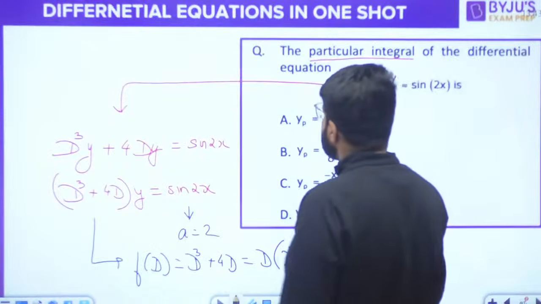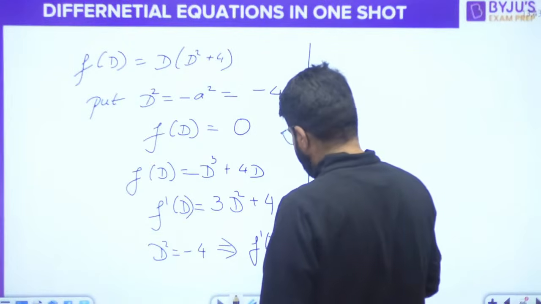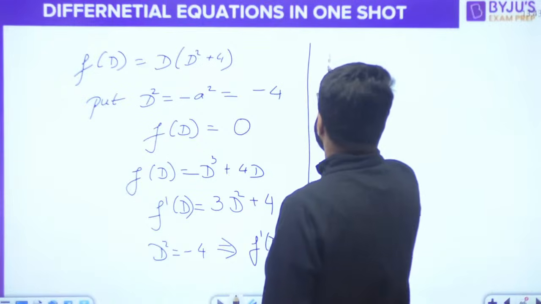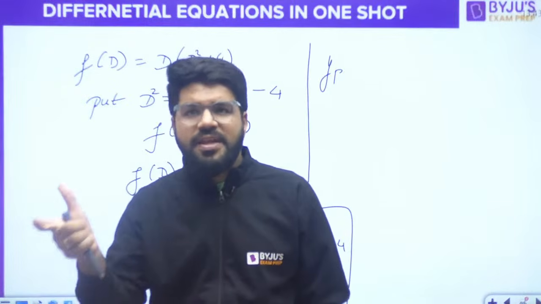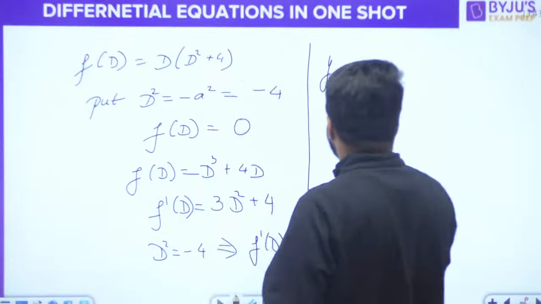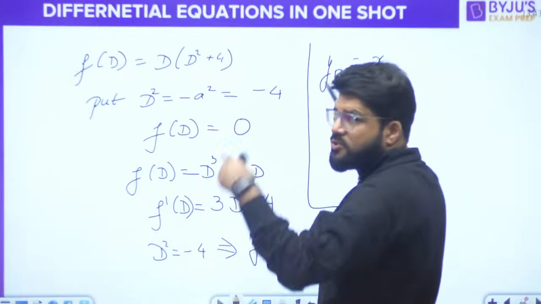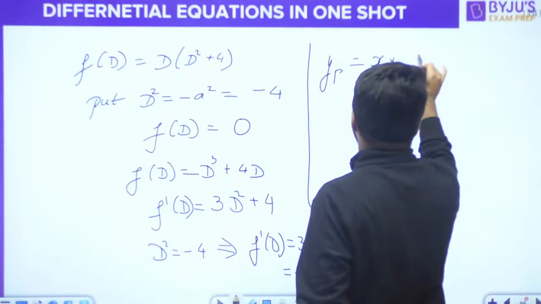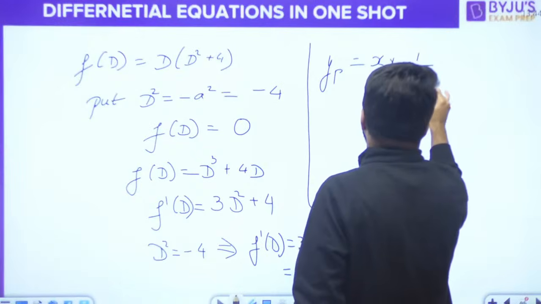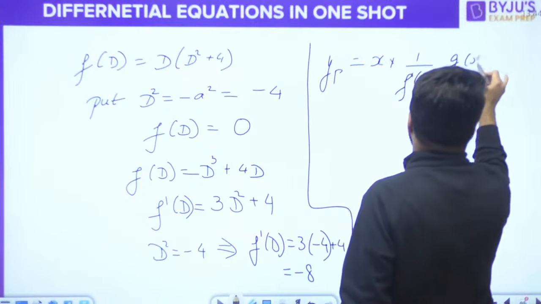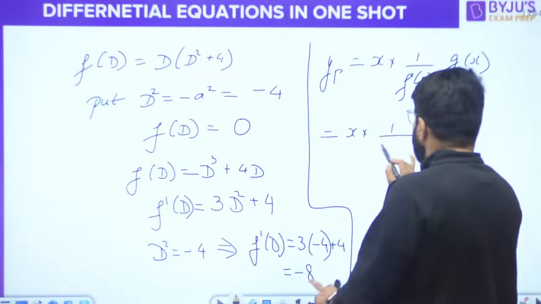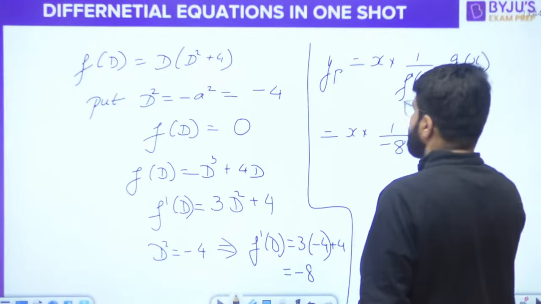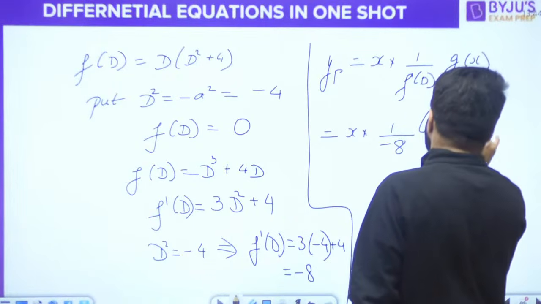Acha, if this is minus 8, what should be the PI? Which form are you going to use? The first derivative form. f(D) was 0, so f dash D, first derivative form, and in the first derivative there has to be an x in the numerator, x into 1 upon f dash D into g(x). That is the form we are going to use. So this is x into 1 upon f dash D, which is simply minus 8, into the g(x), which was sine 2x.